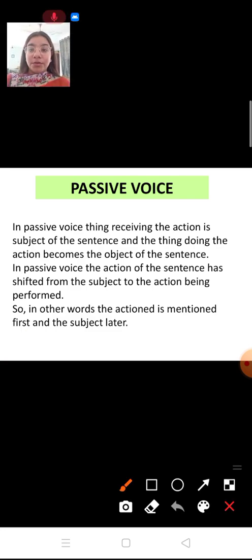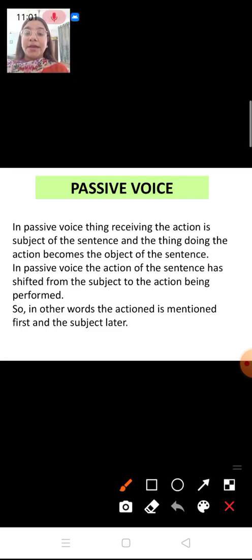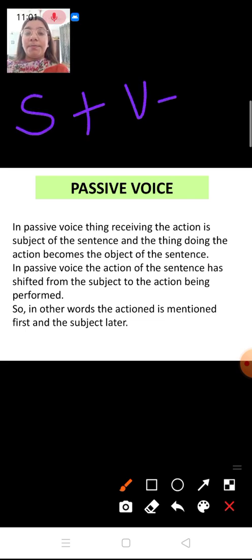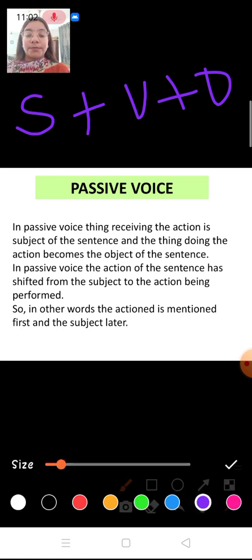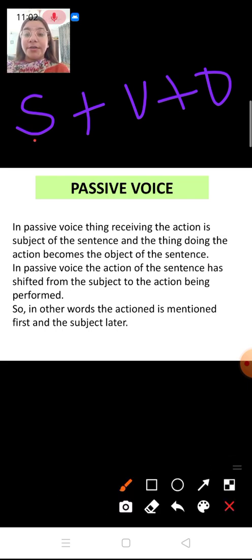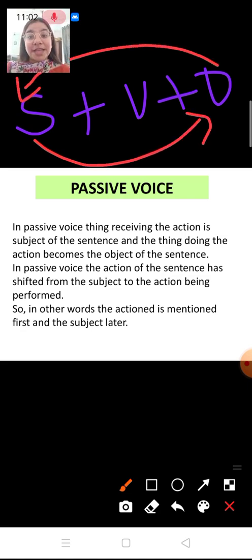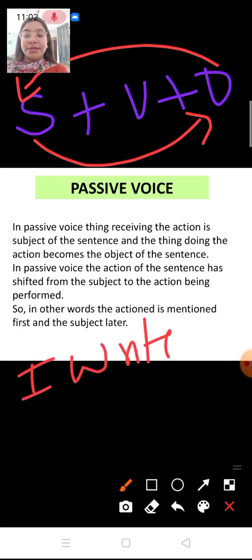As we know, in active voice the structure is subject plus verb plus object. Now this is reversed in passive voice. What happened? Here the subject becomes the object and the object becomes the subject. For example, I write a letter.